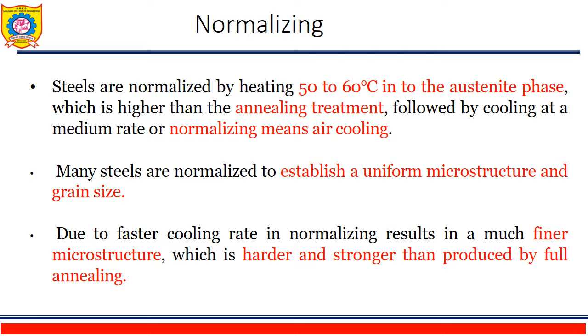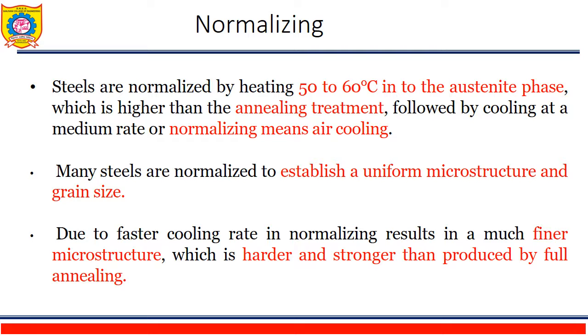So steels are generally heated to 50 to 60 degrees Celsius above the austenite phase, or in the austenite phase region of the iron carbide equilibrium diagram, and these steels which are heated are cooled at a medium rate in air. So air is a cooling medium in this normalizing heat treatment method.